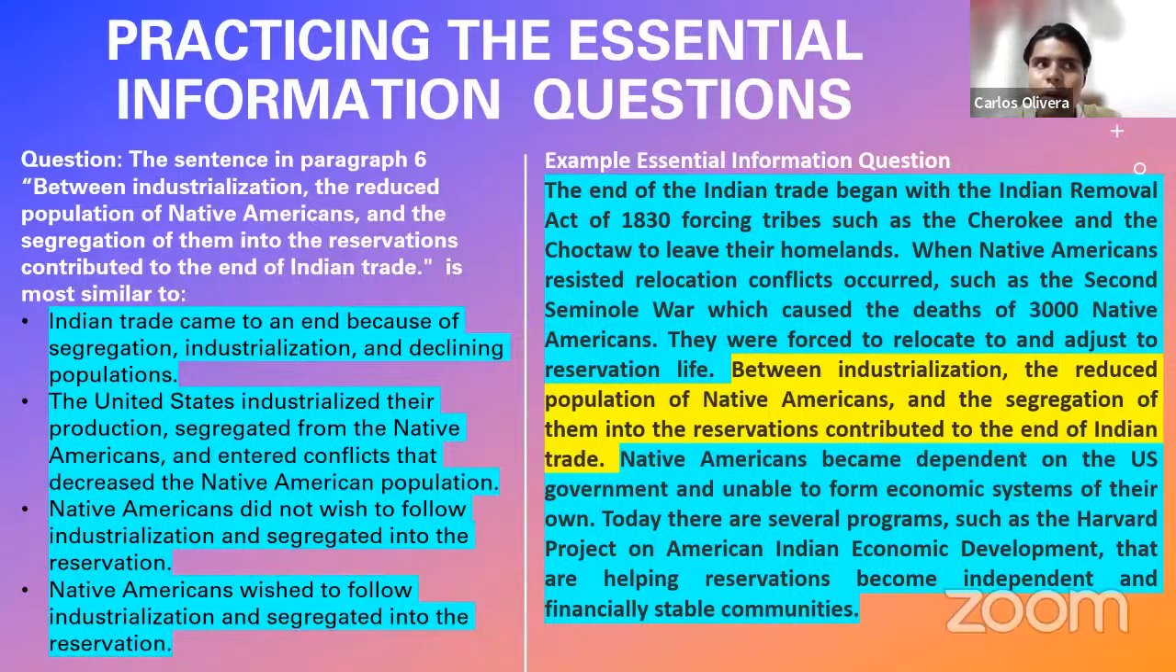It doesn't say if they were advocates or opponents of industrialization, but the only thing it says is that, because of industrialization, they decided to end Indian trade. That is what they say. That they were opponents of this? No, it doesn't say that. Or if they were advocates? No, it simply says that because of industrialization, Indian trade ended.